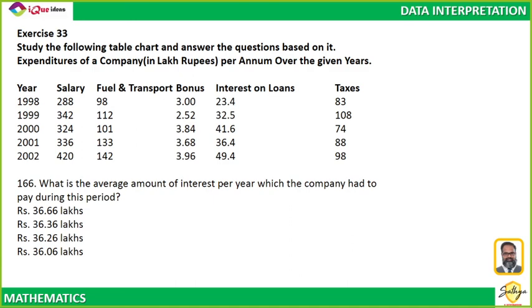So, interest on loans, average amount of interest. So all I have to do is add all these numbers and then divide it by 5. That's it.